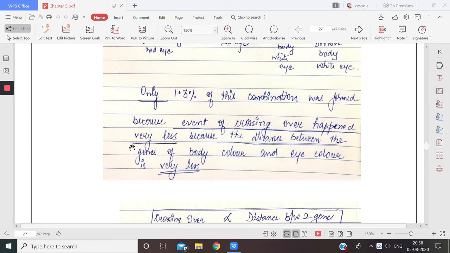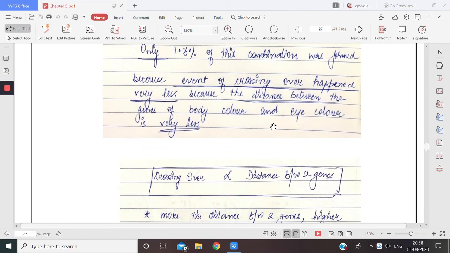Crossing over has occurred in very small quantity. Why has crossing over occurred in such small quantity? Because crossing over takes place more when there is a large distance between the genes. So if crossing over is minimum, this means that the distance between the genes for body color and eye color is very small. That means there is some kind of linkage. Not complete, but incomplete linkage is there. The two genes are linked together.